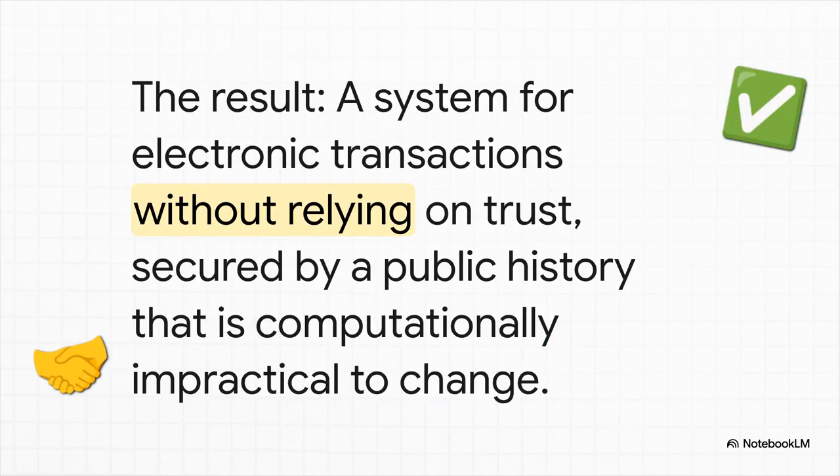So let's just pull it all together. We start with digital signatures to prove ownership. We use a peer-to-peer network to publicly timestamp all the transactions into a chain of blocks. We use proof of work to make that history basically impossible to change. And finally, we use economic incentives to encourage people to contribute their power and keep the network secure. All those pieces together achieve that original goal.